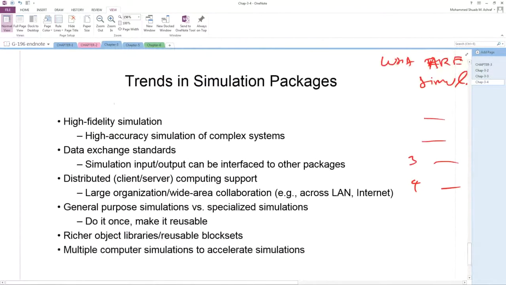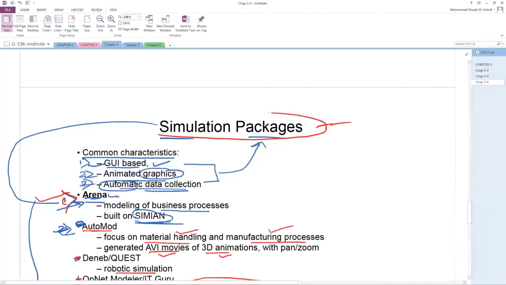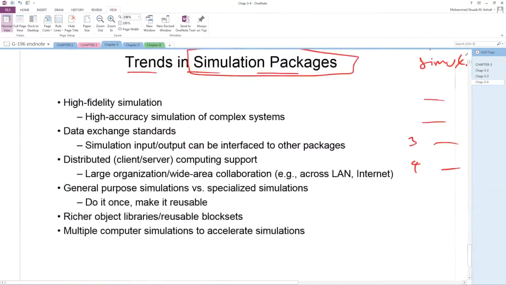Now, trends in simulation programming language. What is the current trend? Okay, what is going on in the current trend? Awal we studied, see here, this is simulation package. Gadim, you studied simulation package. And what are the different simulation packages? Arena like this. Now you will study what are the current trends, what is going on currently.